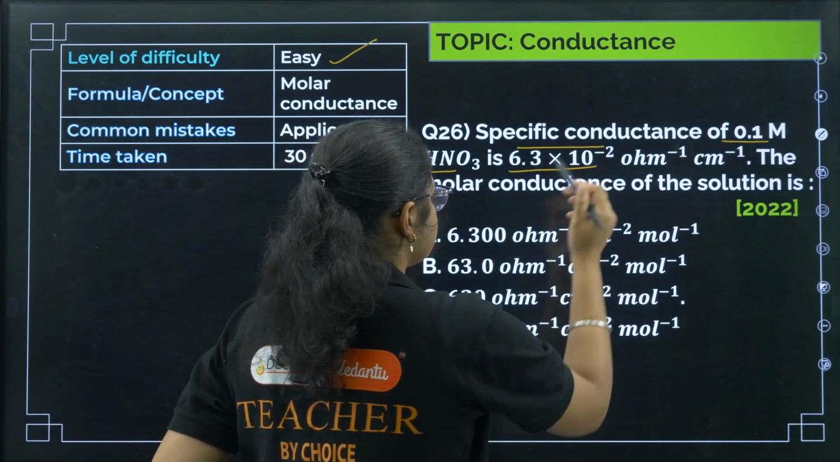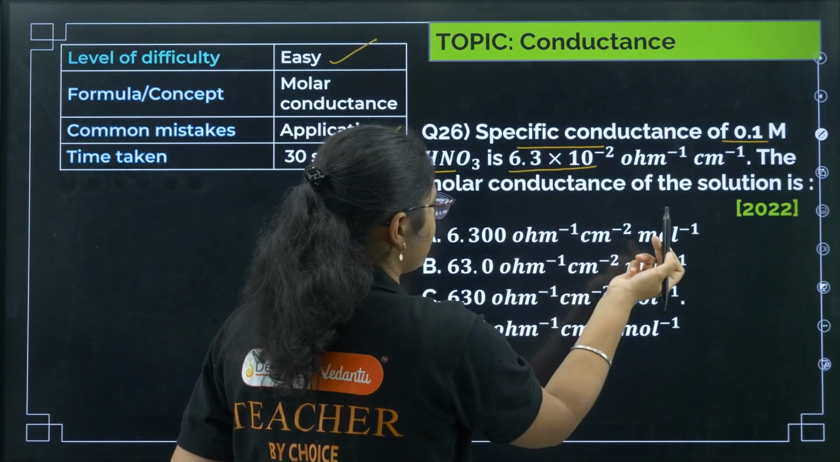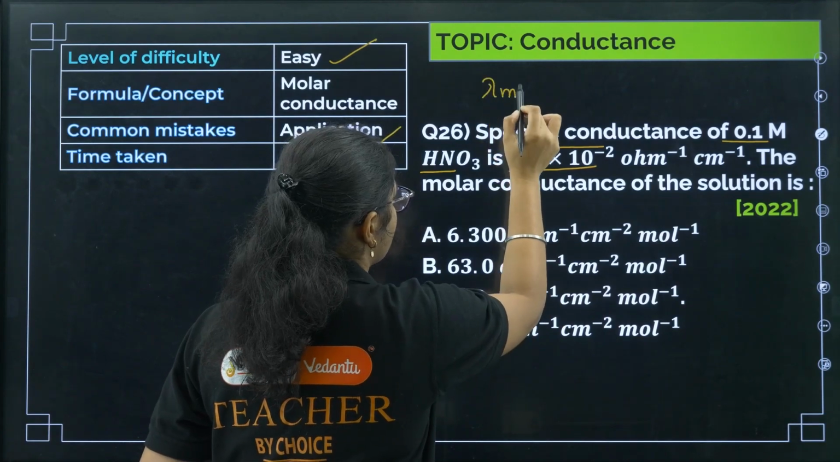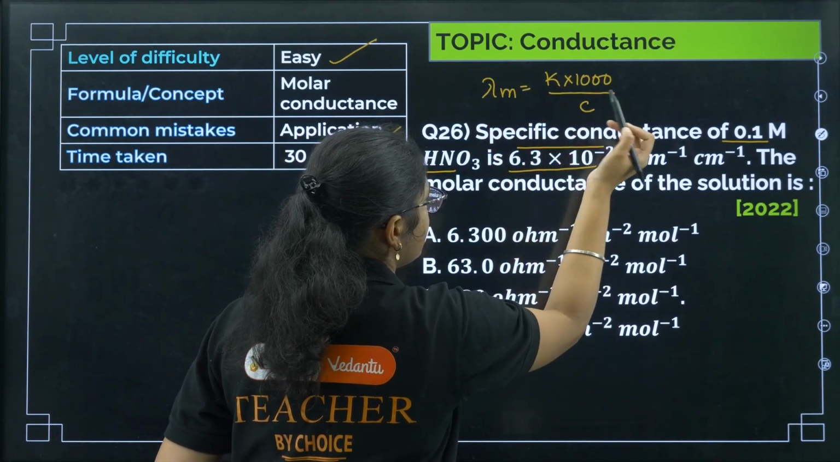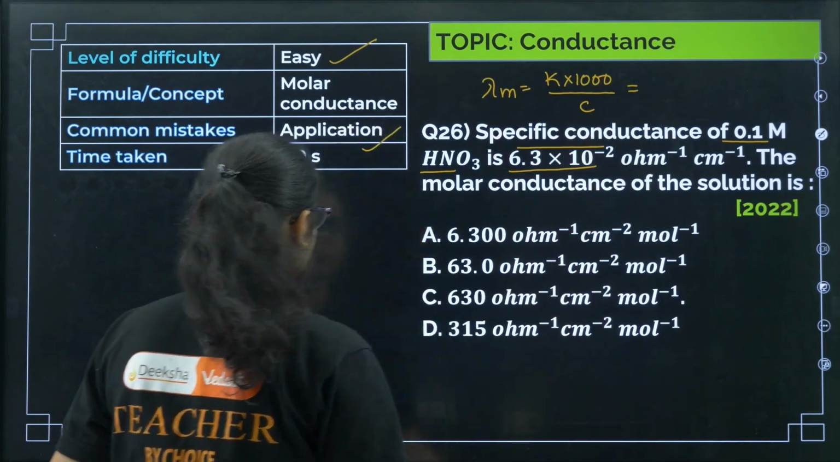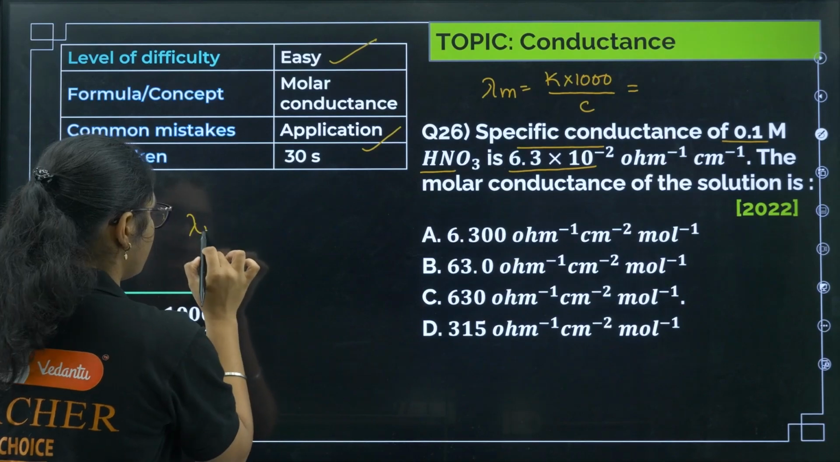Okay. Now if you see specific conductance, what is kappa? Specific conductance is kappa, and we need to find molar conductance. So the direct formula we have is lambda m equal to kappa into 1000 by C. Right, so I'll substitute first. The formula required here is kappa into 1000 by C, so we will calculate lambda m.